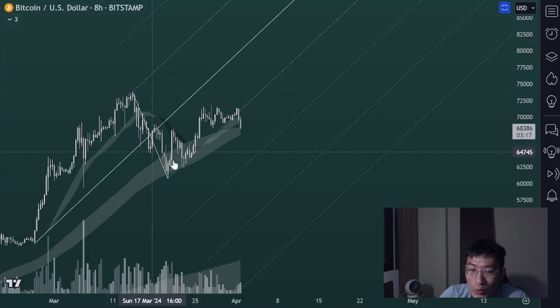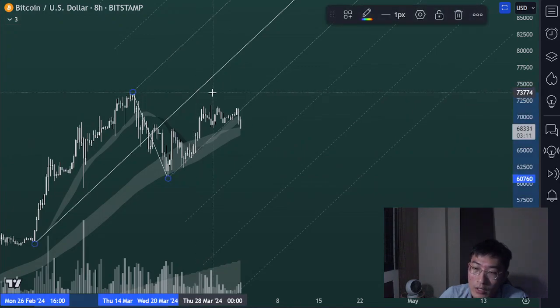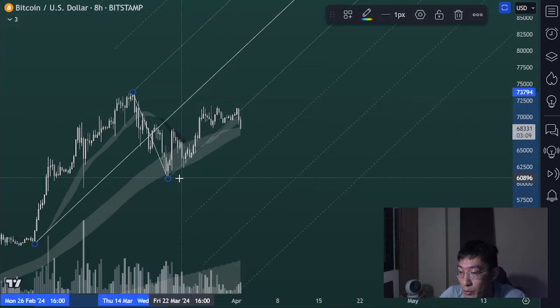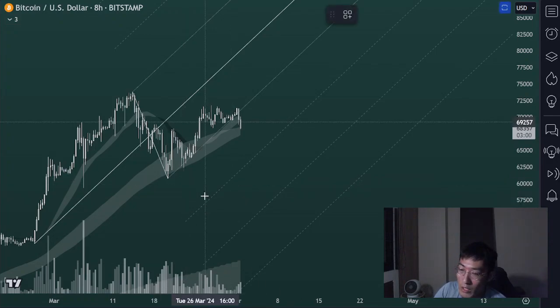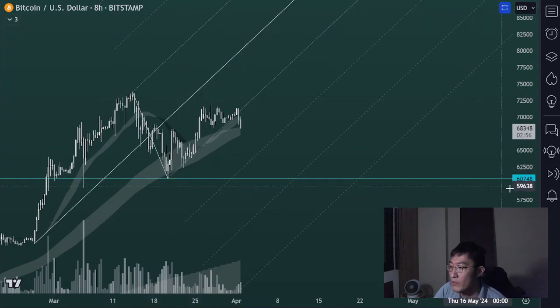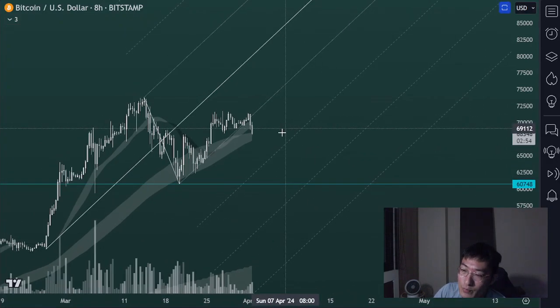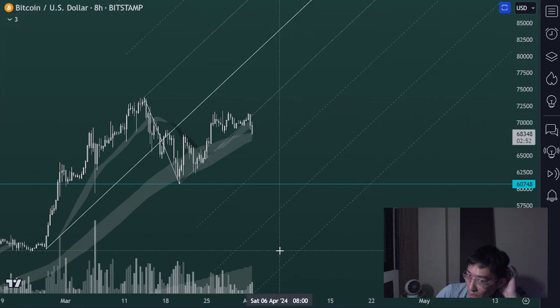Whenever the price tries to move up but does not touch the median line, there's a very high chance that the price drops back down to pivot C, which in the case of Bitcoin is 60.7K. If I mark it on the chart right here, it's around 60.7K. That was the main reason why I think Bitcoin is going to crash down there.